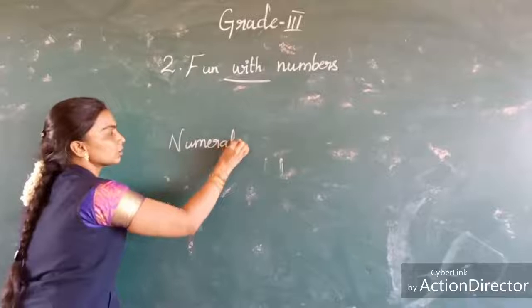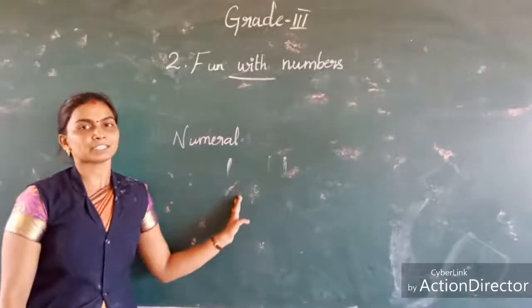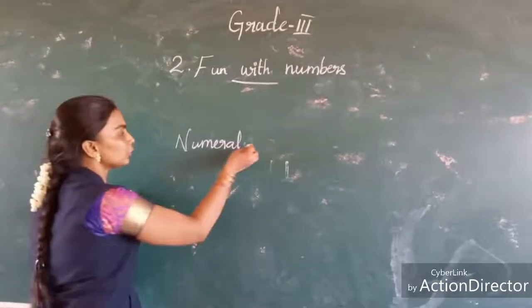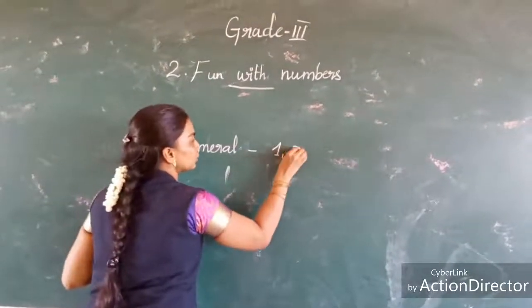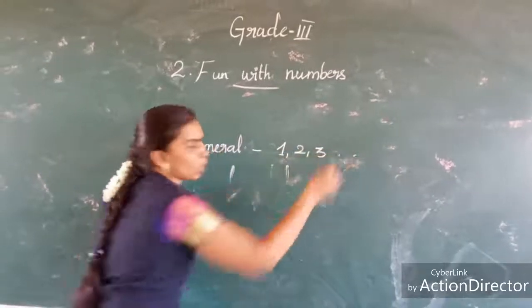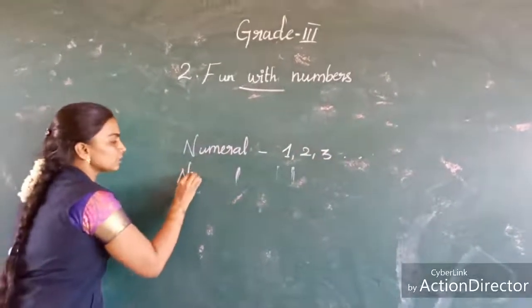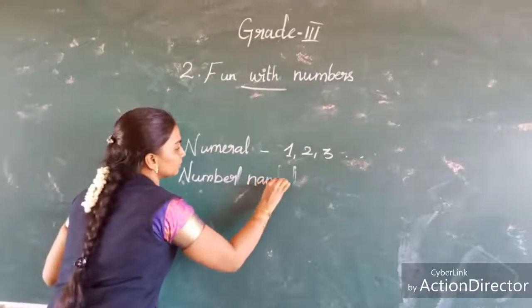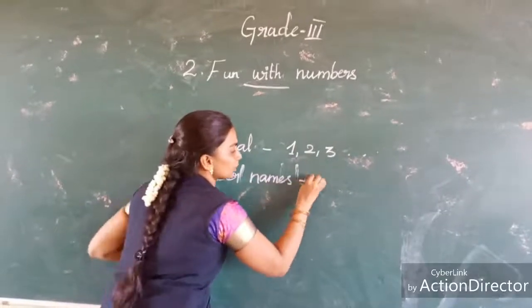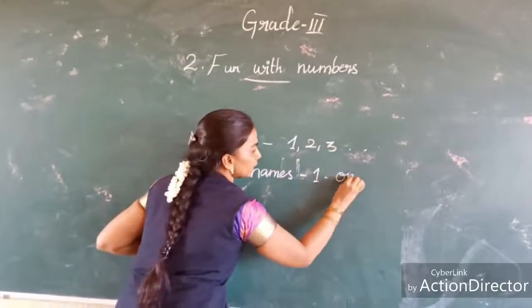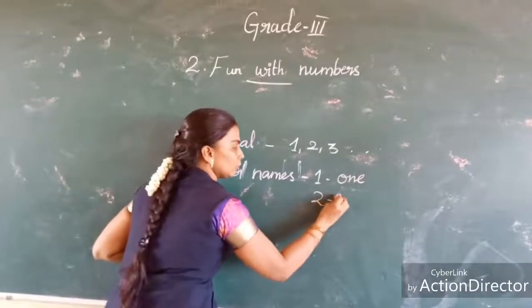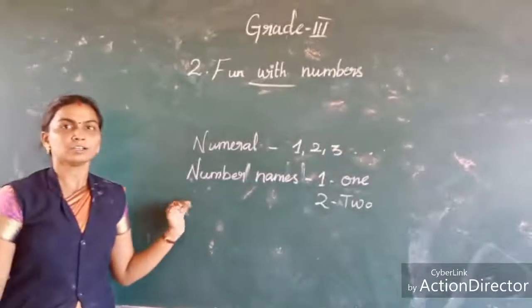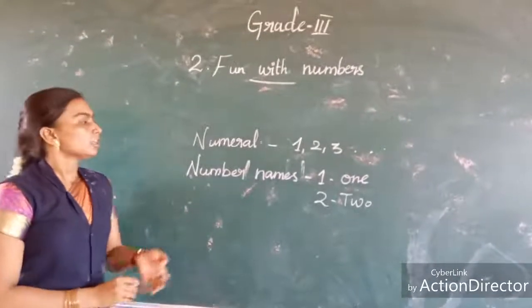What is meant by numeral? A numeral represents the number, not the name, only the number. Numeral means 1, 2, 3 and so on. Number names means we want to write the name of the number. 1 means ONE, 2 means TWO. These you studied in your lower classes.